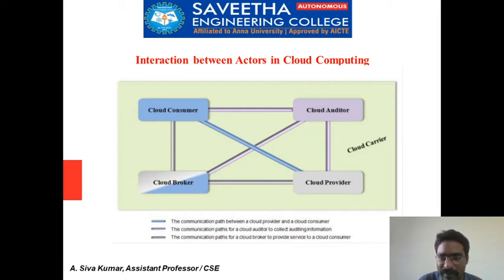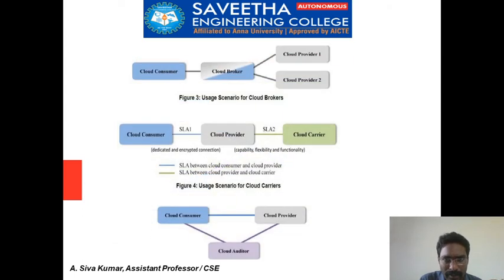There is also a path for a cloud broker to provide service to a cloud consumer without interruption in accessing the network.